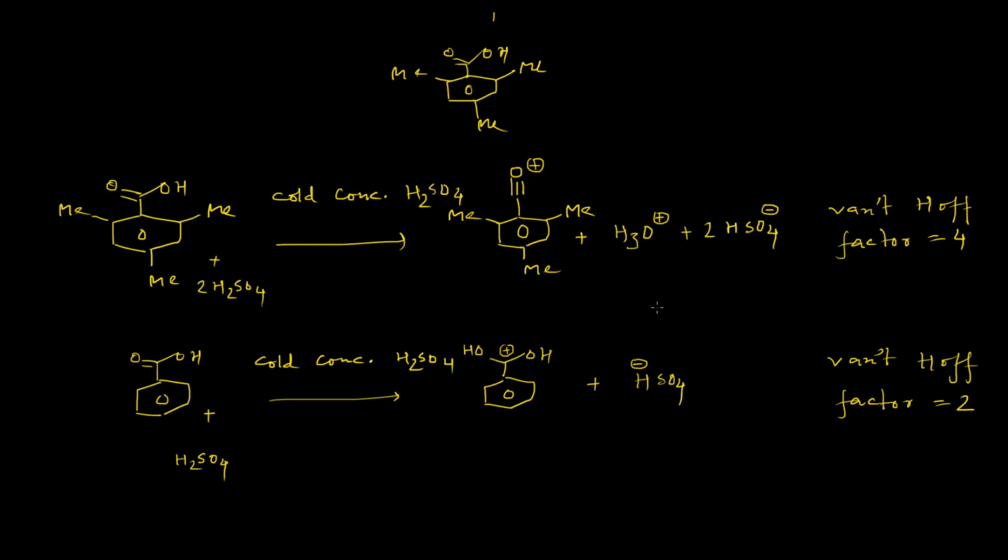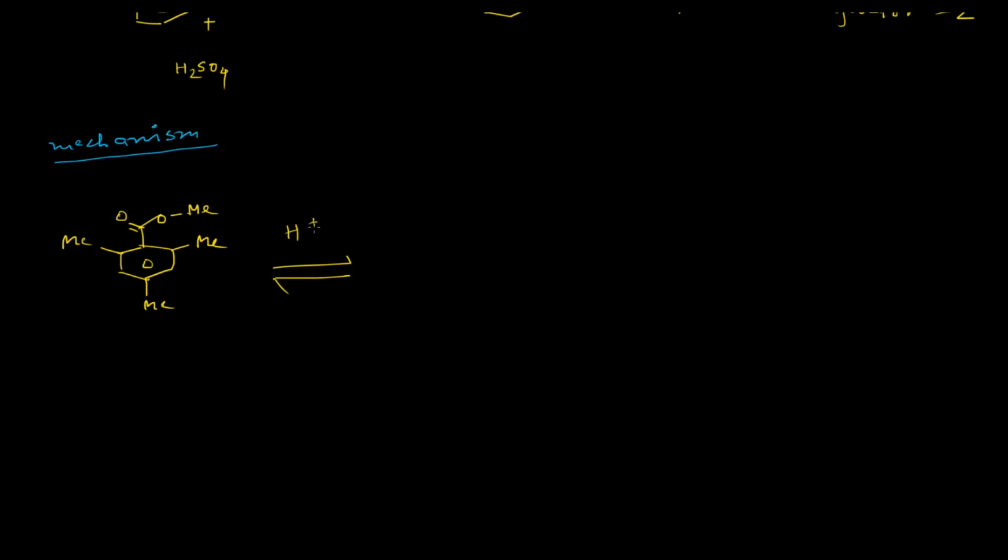So from these, scientists have concluded the reaction mechanism in case of ASE1. Now let us consider the mechanism of this particular reaction. First, this methyl mesitoate will undergo protonation. Here the acylium cation can only form if the sp3 hybridized oxygen atom is protonated.